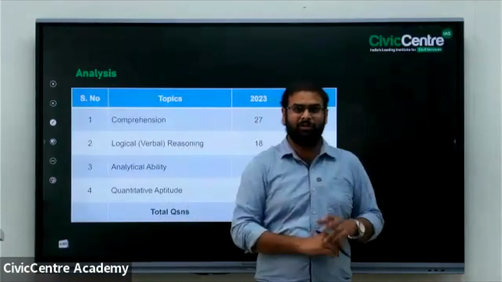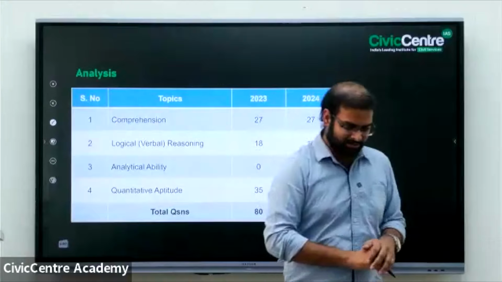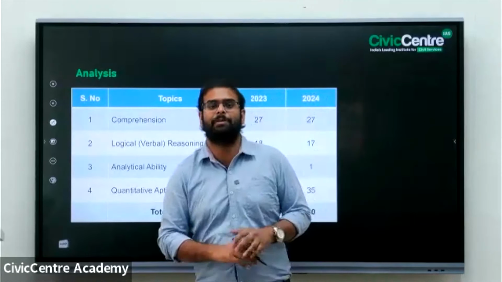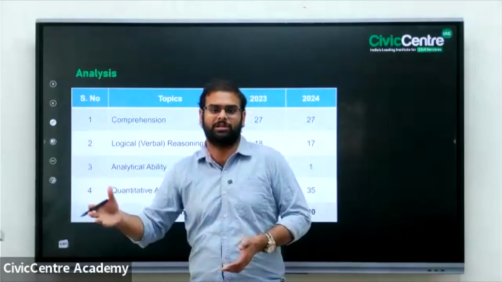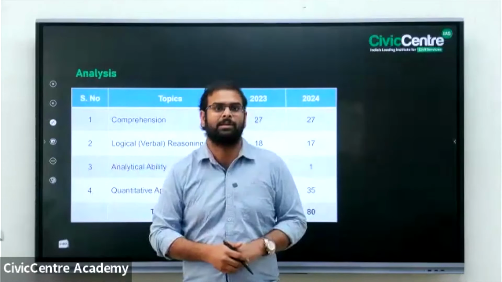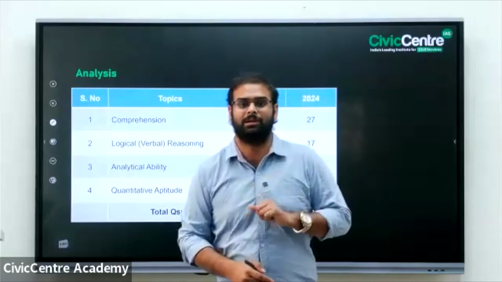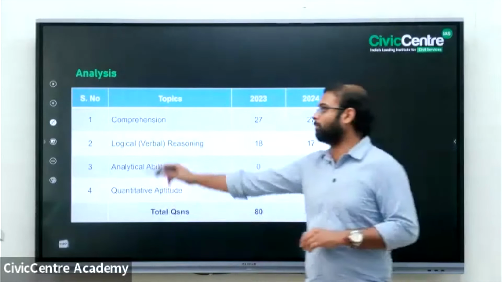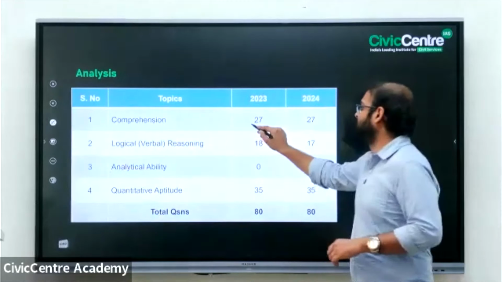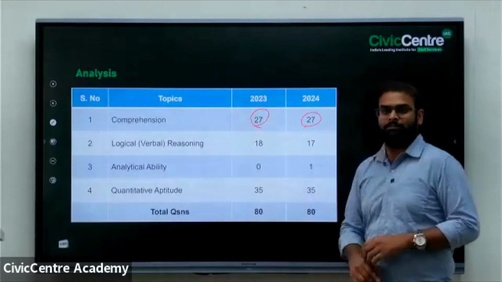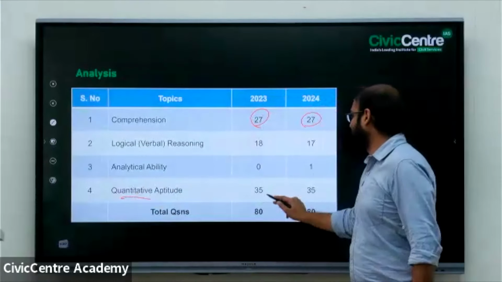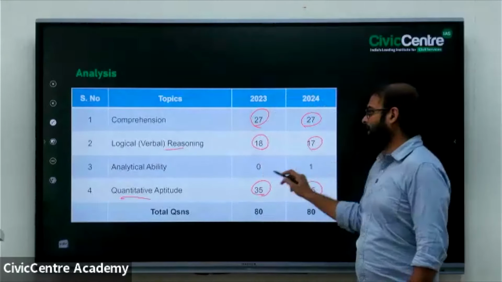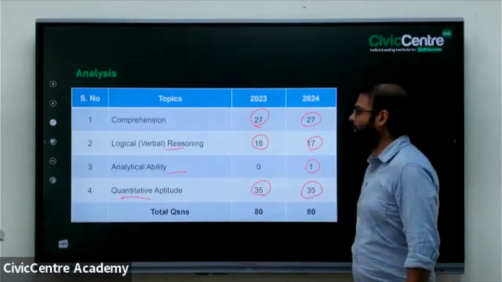Just an analysis of last 2 years. In fact, the first thing everyone says in the preparation, the UPSC is unpredictable. We cannot predict which particular question or which pattern they have been asking, but it is easily breakable. If you look into the 2023 and 2024 papers, number of questions from comprehension has remained as 27. In quantitative aptitude, we got 35 questions each. In verbal reasoning, 18 and 17, and in analytical ability, 1 question in 2024.